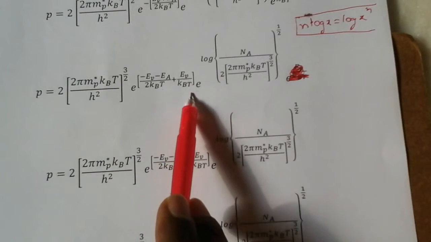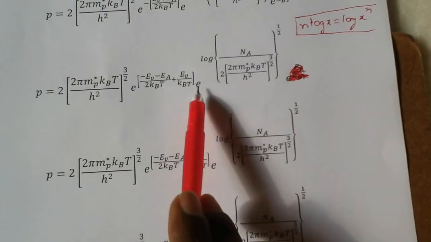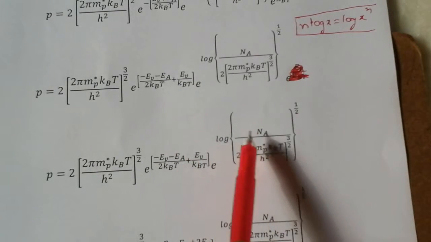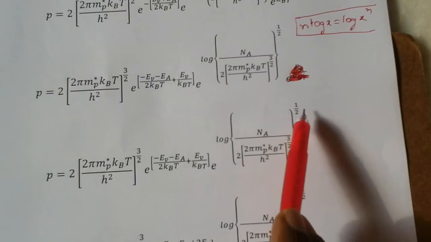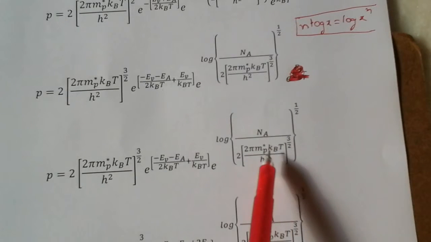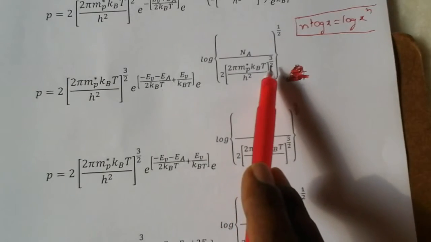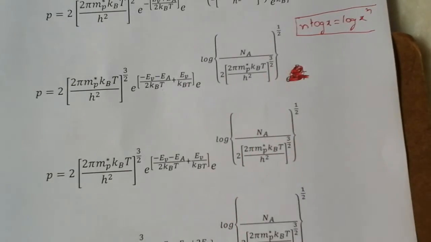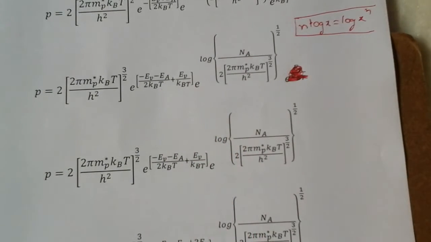Plus EV by kBt, log of e power of log NA by 2 into (2 pi mp star kBt by h square) whole power 3 by 2, whole power 1 by 2. The same step is repeated here.